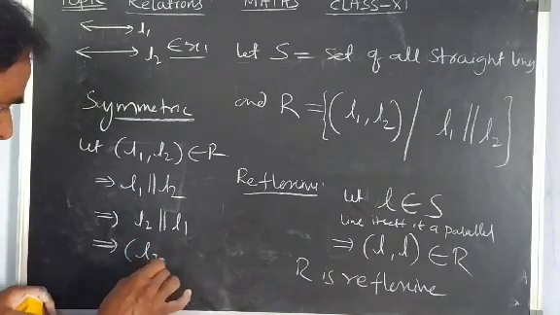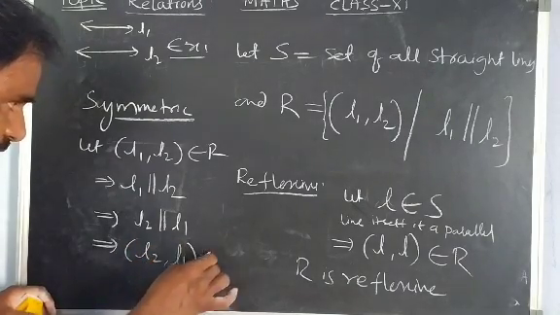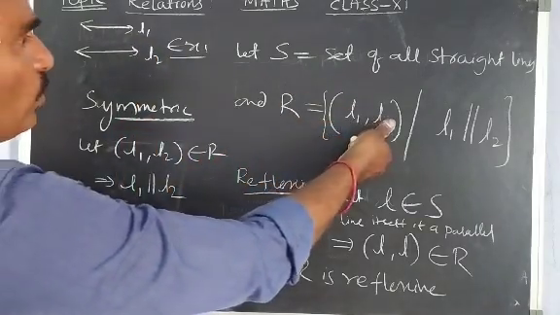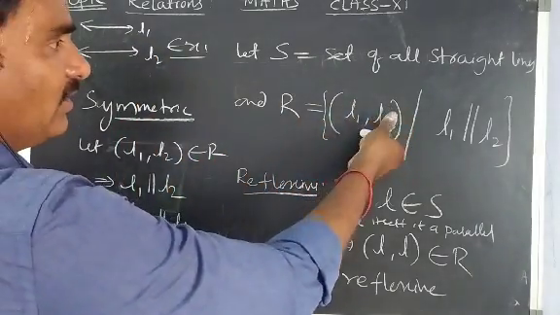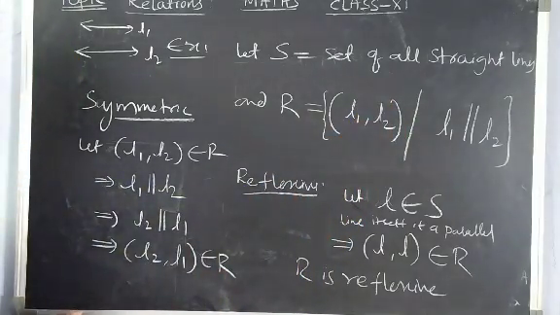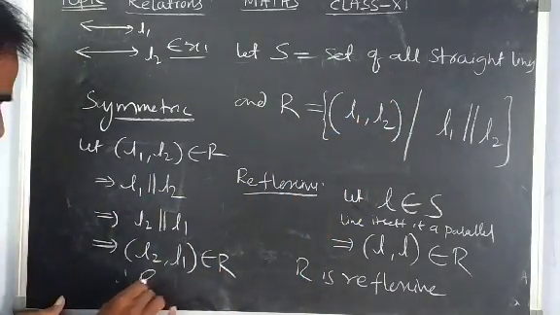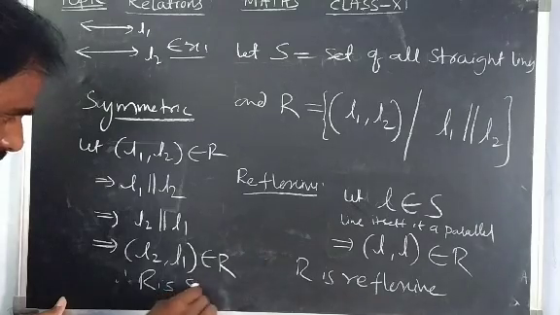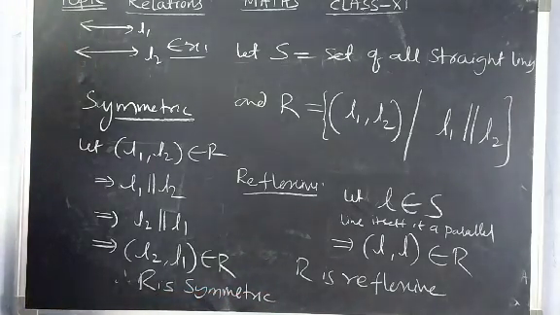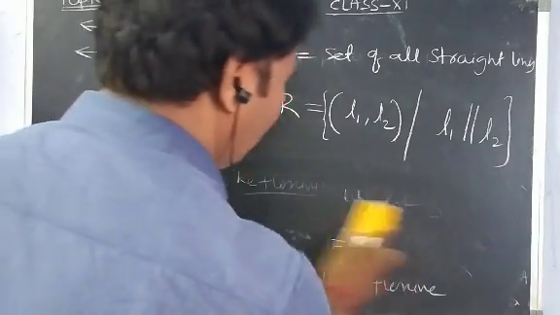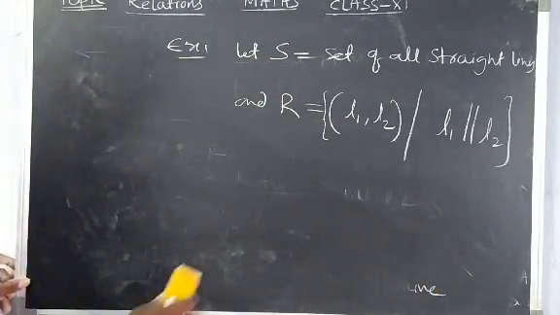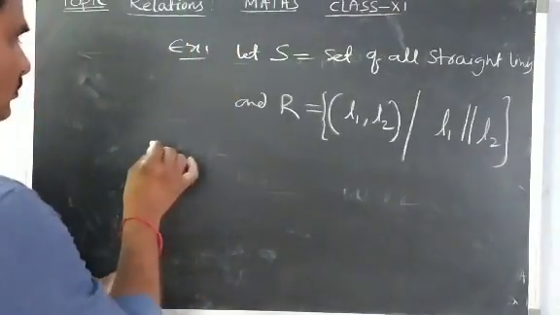So I can construct the ordered pair L2 comma L1. Does it belong to R? Yes. So in relation R, for any ordered pair of parallel lines, by interchanging the two lines they will still be parallel. So R is symmetric. Now let me check the transitive condition for this set.